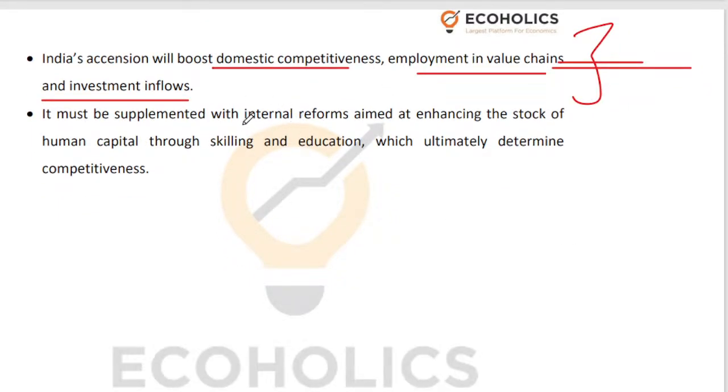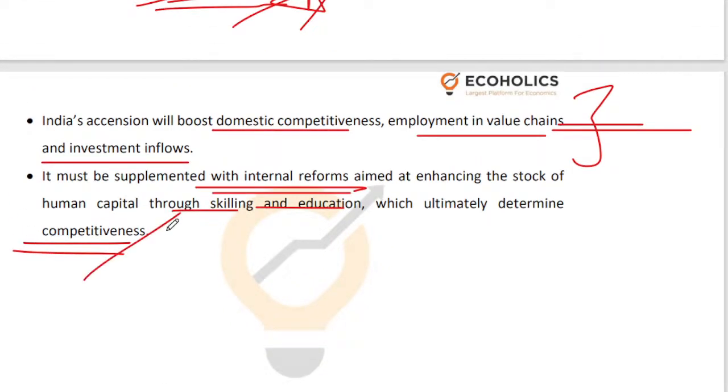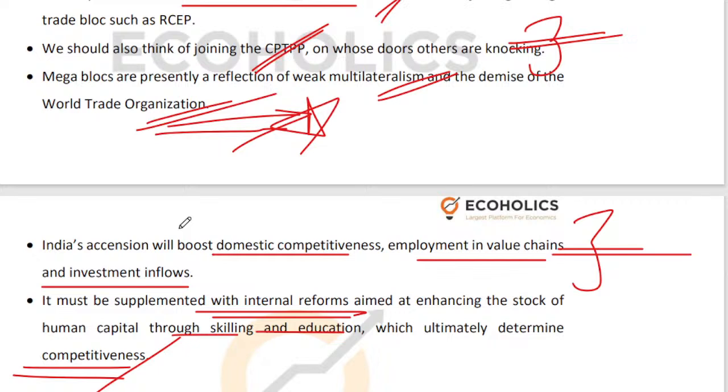We of course have to do our internal reforms. We have to do our housekeeping well, right? We have to invest in skilling, in education. That will ultimately determine the productivity and the competitiveness levels, right? We have to invest in infrastructure. We have to invest in digitization. We have to invest in land banks. We have to invest in factors of production. We have to clean up our laws. We have to clean up our roads. We have to clean up our infrastructure. We have to do a lot of those things, I'm sure, right?